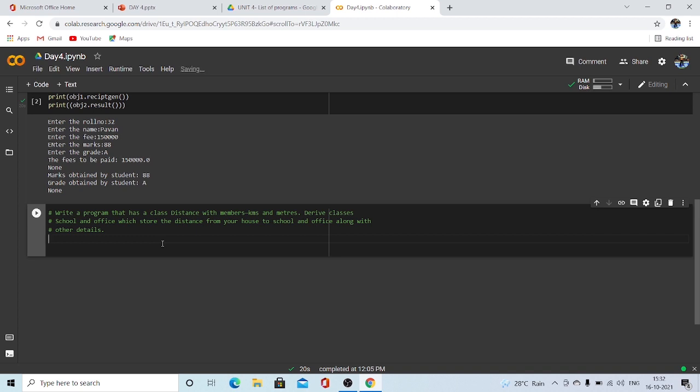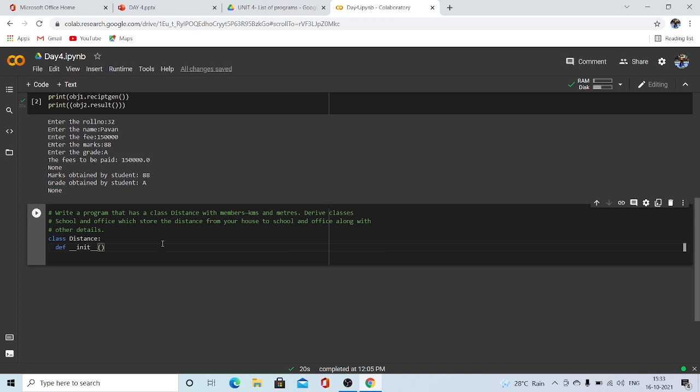So let's create the class. For creating a class, class is the keyword. Then you have to give the name of the class. Here they told us to take the class name to be Distance, and a colon. Now we have to create the data members. For that we are using a constructor, so that we can easily do this.